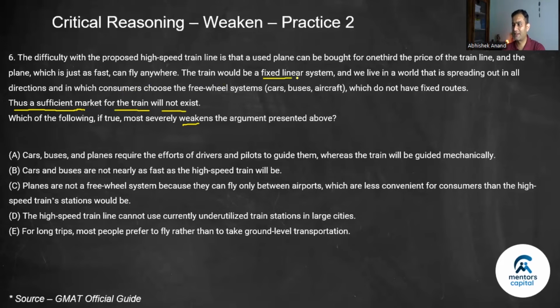The train would be a fixed linear system, and we live in a world that is spreading out in all directions, and in which consumers choose the free wheel system, which does not have fixed wheels. So the competition is the free wheel system, therefore people would prefer that and not your rail. Look at C. Planes are not a free wheel system. It is denying the fact. It is saying the fact itself is incorrect. So therefore, this is the best answer because it is hitting the premise.